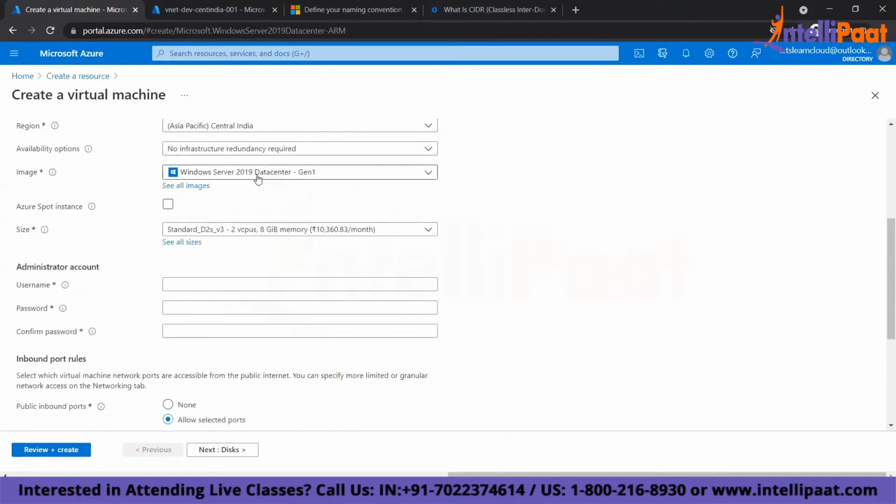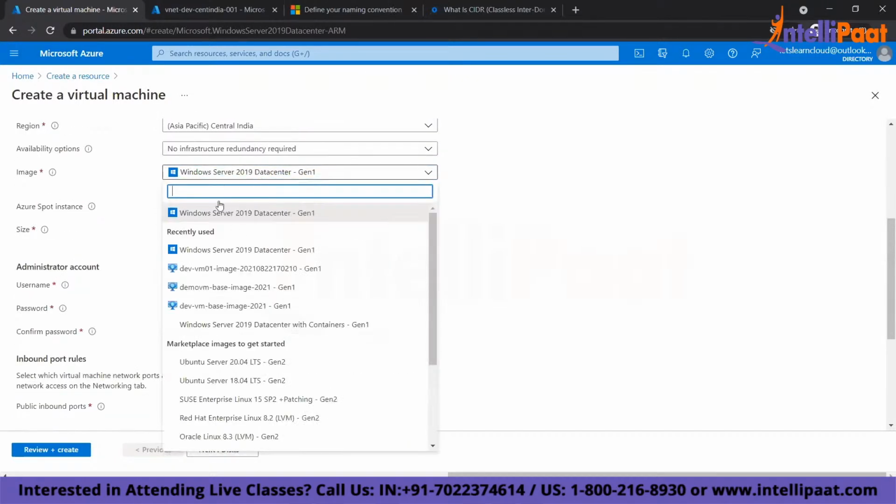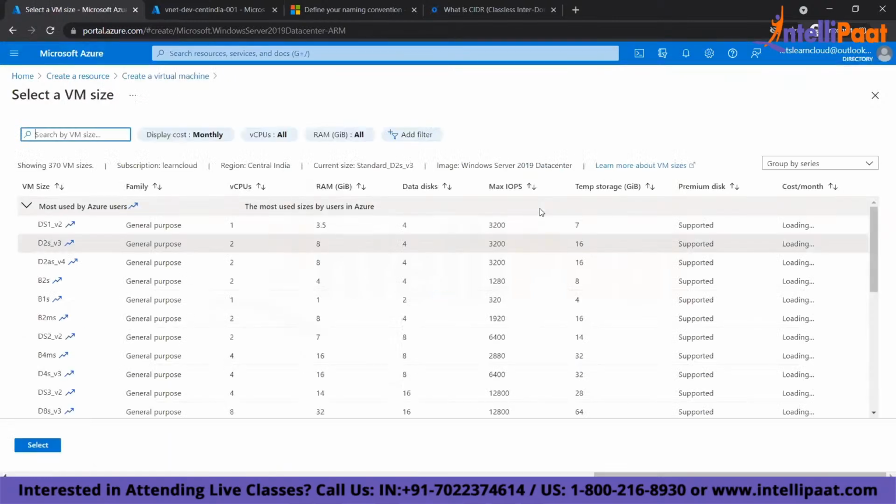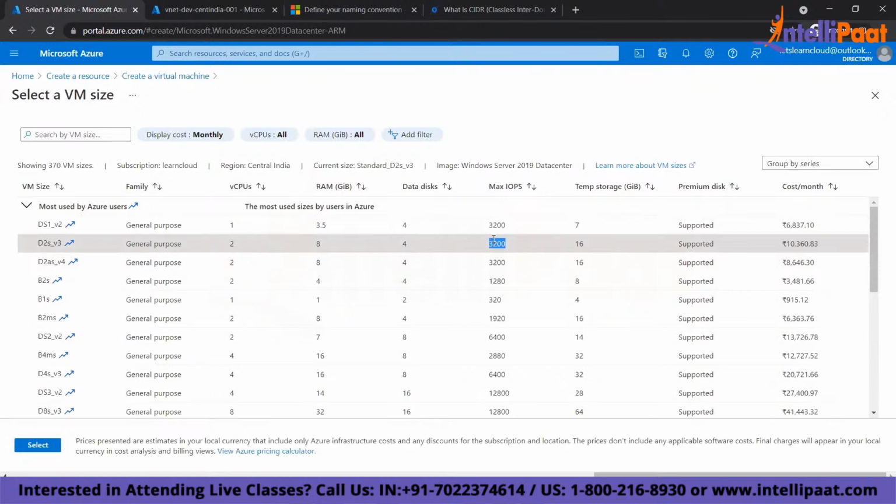Now this is my image. I'm using a Windows image for creating a VM, so it will create a Windows VM. There are different images. Now this is the size of the VM. I have different sizes of the virtual machine. This is one size, this is another size. This is the CPU, this is the RAM, this is the disk, and this is the maximum input output per second of the disk.